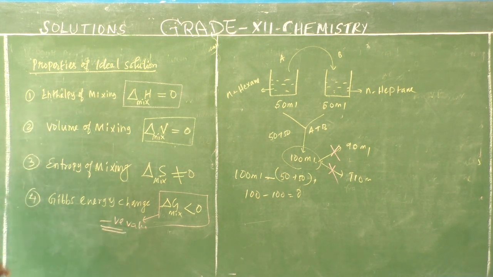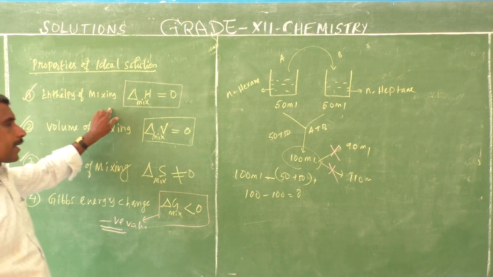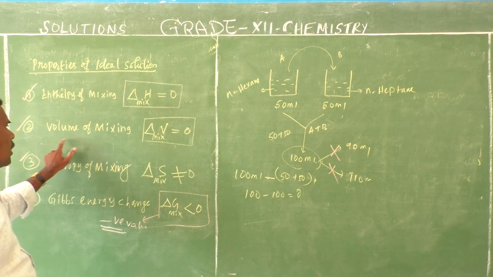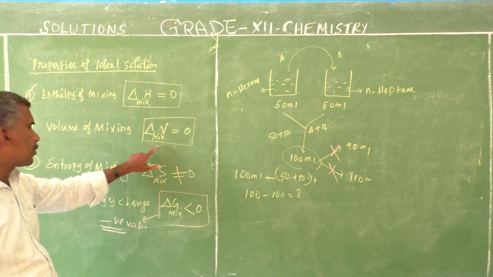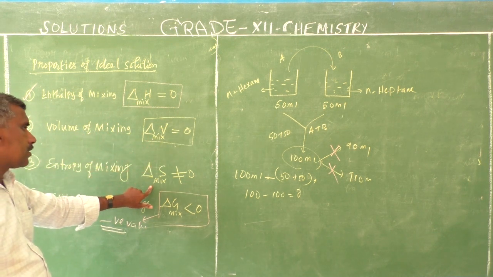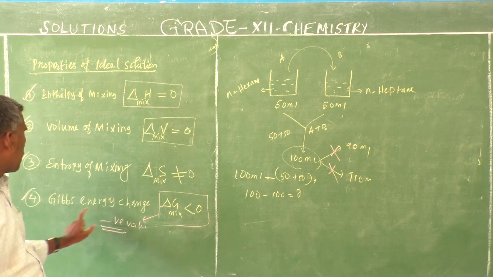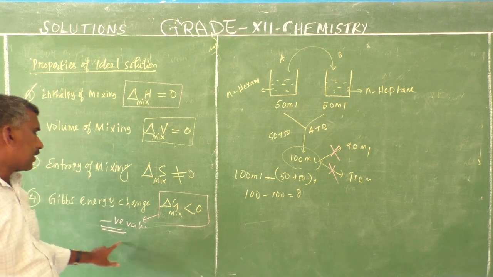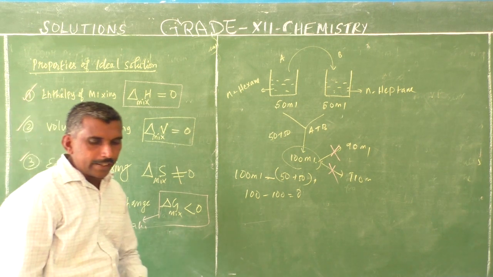These 4 properties are very important, all from the NEET point of view. Enthalpy of mixing in an ideal solution, delta H is 0. Volume of mixing, delta V mixing is 0. Entropy of mixing is not equal to 0. Gibbs energy change, delta G mixing, is less than 0. That is a negative value.